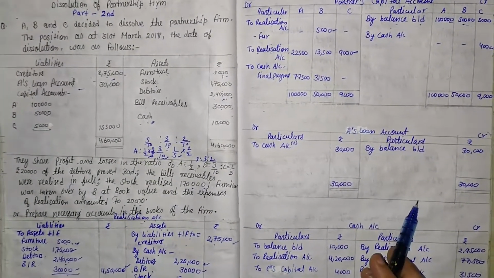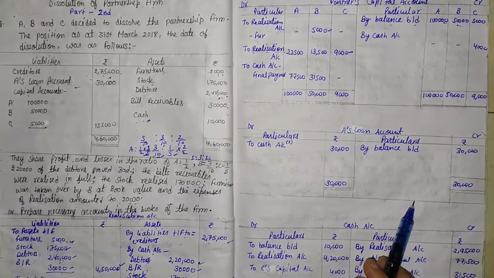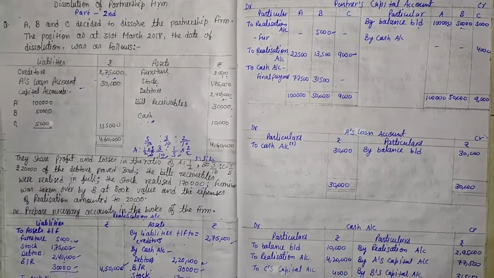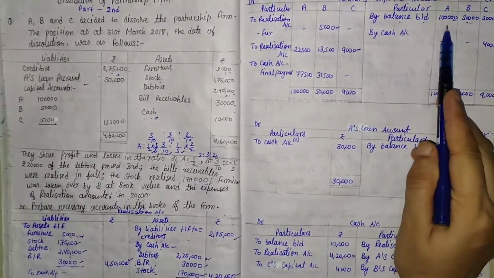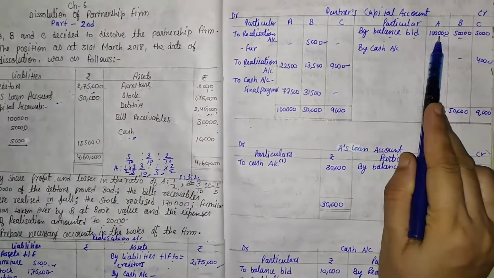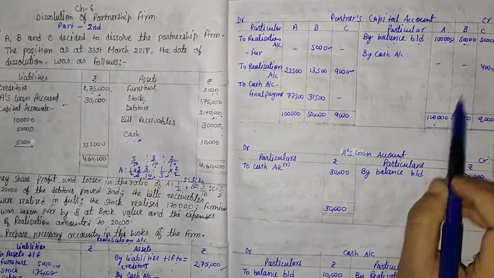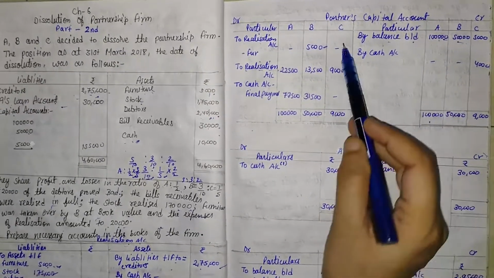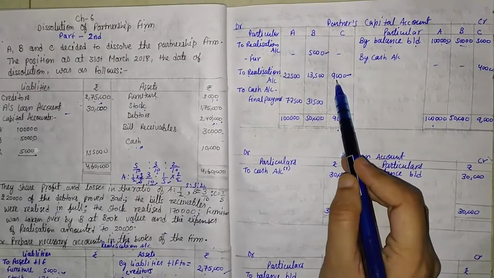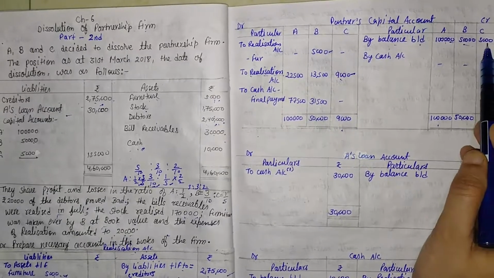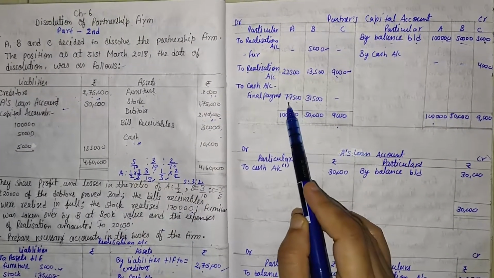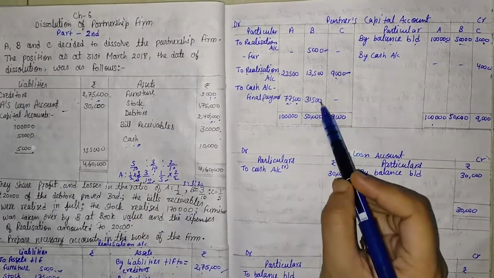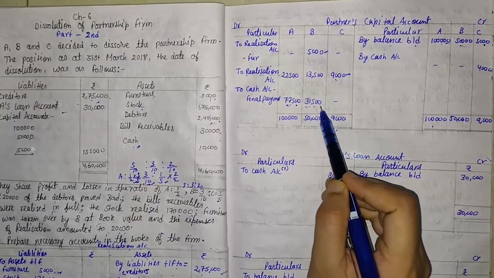Then any other information we will have to check. So in this there is no other balance. After that, total of both sides. Here 1 lakh, that is greater than 50,000, and here the credit side is greater, because there is 9,000 and there is only 5,000. Then we find out the CD balance. So here the CD balance is 77,500. Here the balancing figure is 31,500.